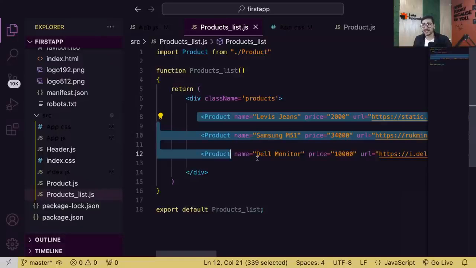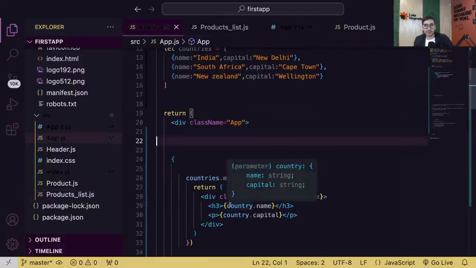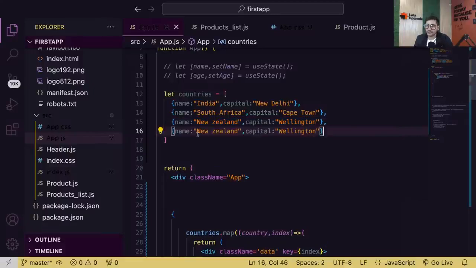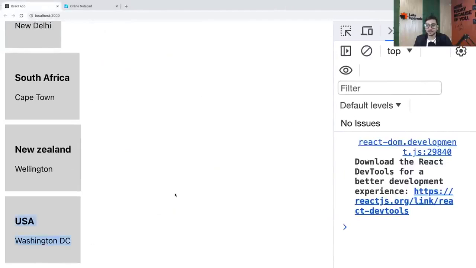Yes, yes. Now see guys, the best part is, map doesn't know how many products you have. Map doesn't care about that. You have 3, I'll generate 3 elements. You make it 4 now, it's up to you. So let's say I add one more country. Let's say something like USA. And the capital is, I think, Washington, right? If I'm not wrong. Washington, DC. And see, here we go. That's also added. Simple enough.